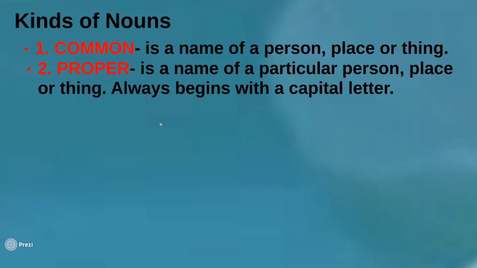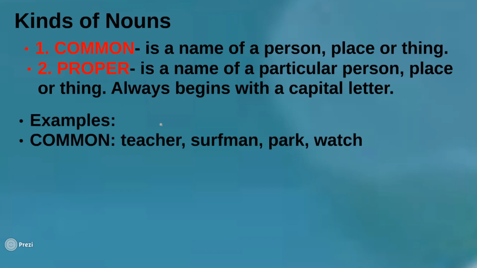Okay, so I'll just give you some examples of common nouns. We're going to focus on person, place, or thing. Common nouns, again, are the name of a person, place, or a thing. We have 4 examples for common nouns. We have teacher. Anyone in the school can be a teacher, so you can say that's a teacher.